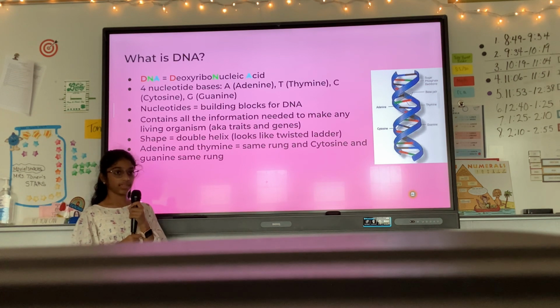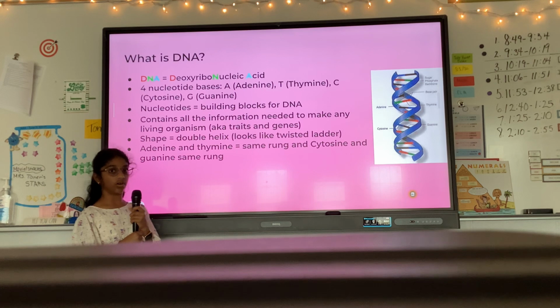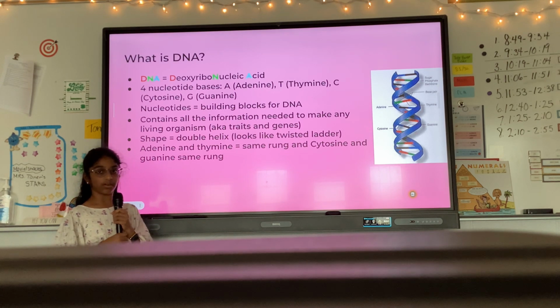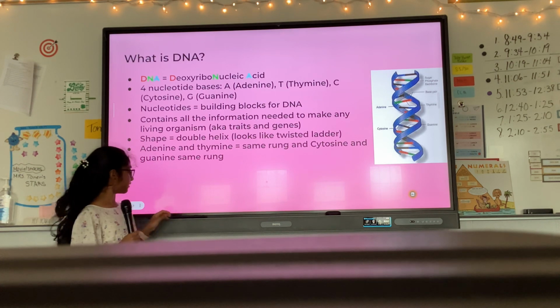And adenine and thymine are always on the same rung. Also, DNA has this shape. It's called a double helix, and it looks like a twisted ladder. Adenine and thymine are always on the same rung of the ladder, and cytosine and guanine are always on the same rung.